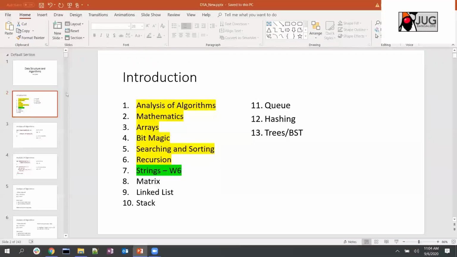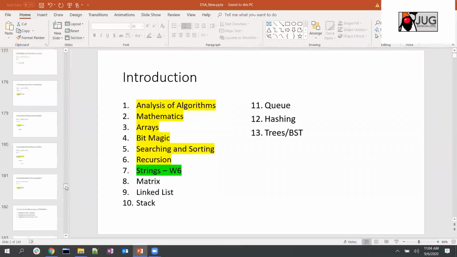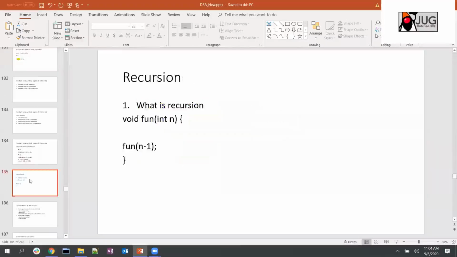So recursion we had discussed. We started with defining what is recursion, where we have a bigger problem and we divide that into a smaller set and try to solve the smaller problem. That is what we call recursion. So you call the same function with a lesser number of arguments. For example, here fun is being called with fun of n minus 1, and it is going to do the same job that fun was doing, but you are dividing the problem to a smaller set.